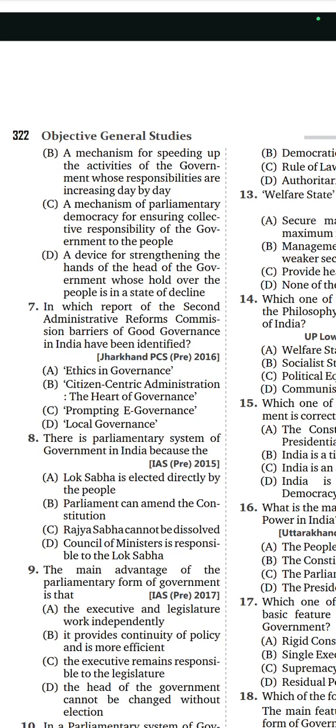Question number 7. In which report of the Second Administrative Reforms Commission have barriers of good governance in India been identified? Option B, citizen-centric administration, the heart of governance. Barriers means stoppages. The option is citizen-centric administration, the heart of governance.